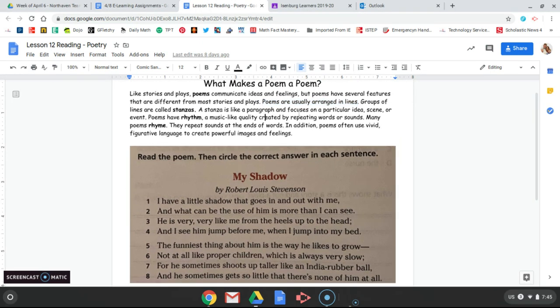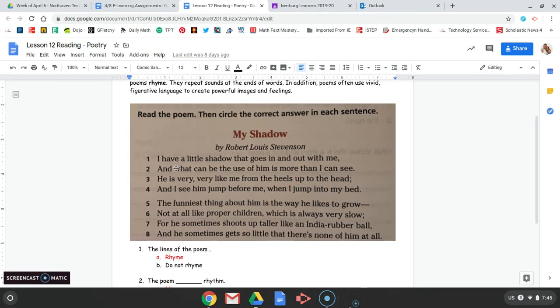The next thing that I wanted to talk about from our introduction paragraph is it says groups of lines are called stanzas. So if you look at our example poem, you can see how the first 4 lines of this poem are grouped together, and then there's this little extra space, and then they have another 4 lines. Each of those groups is a stanza.